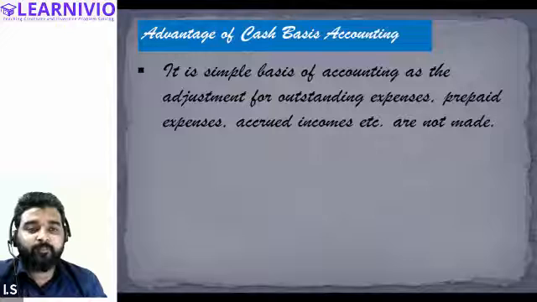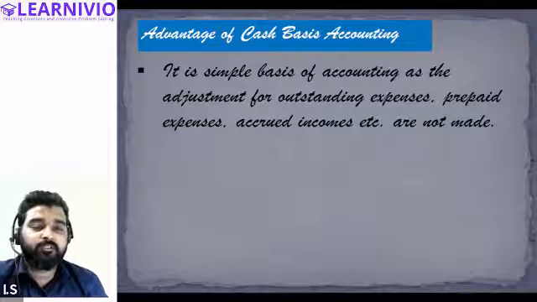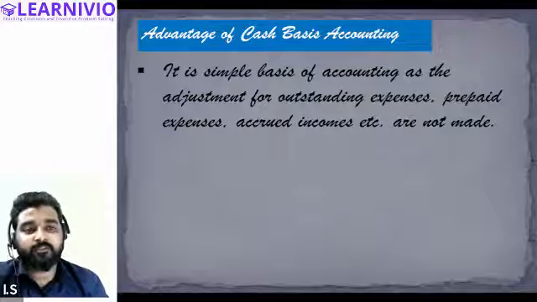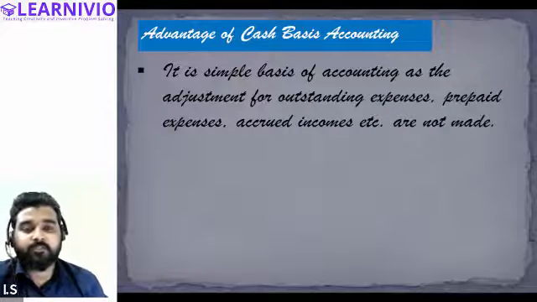And we do not have to make the adjustment for outstanding expenses, prepaid expenses, accrued incomes, etc. So all of these are not required to be adjusted in cash basis accounting. We do not consider all of these things in cash basis accounting. So hence the entire process of accounting becomes very simple.